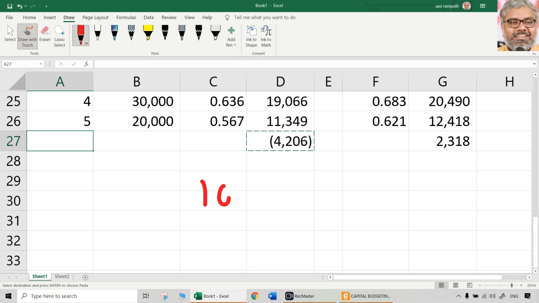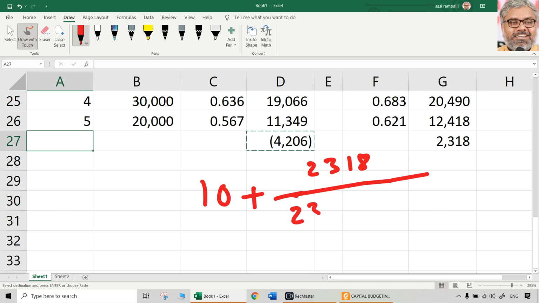So 10 plus NPV1 2318 divided by 2318 NPV1 minus of minus again becomes plus 4206 NPV2. That is the difference between these two, 12 and 10, the difference is 2, R2 minus R1. That's all. Do the calculation.